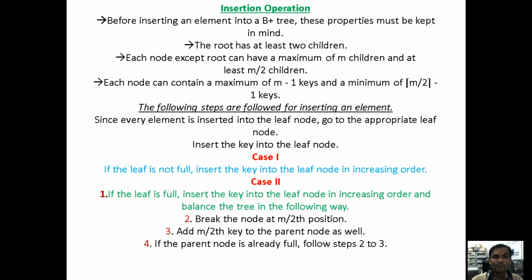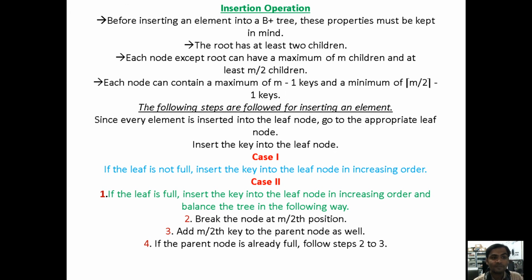Just now I said binary means 2 is compulsory, so 2 nodes should be there. For the root node we compulsorily should have 2 nodes. Here under the B plus tree also, if you want to insert the search key values, the root node compulsorily has at least 2 children. The root node can have more than 2 also, based on your search key values. Each node except the root can have a maximum of n children and at least n by 2.